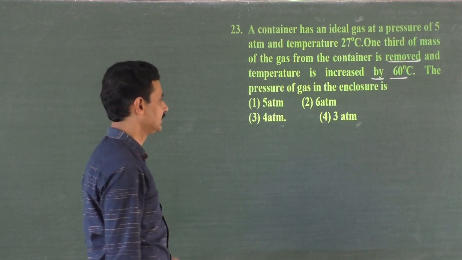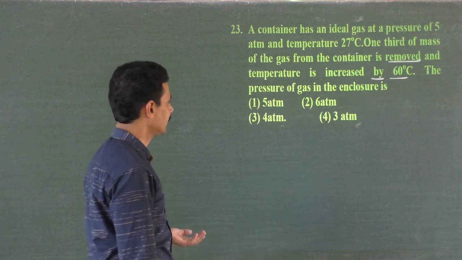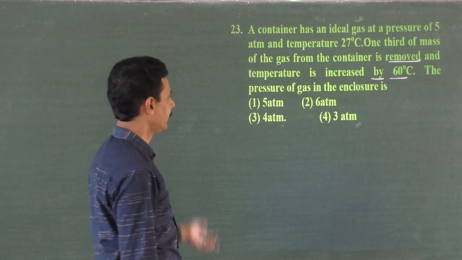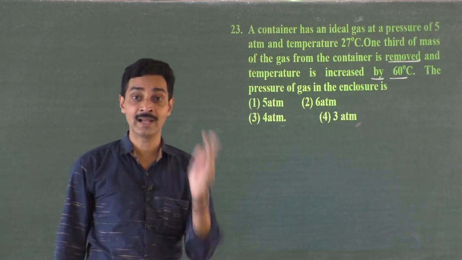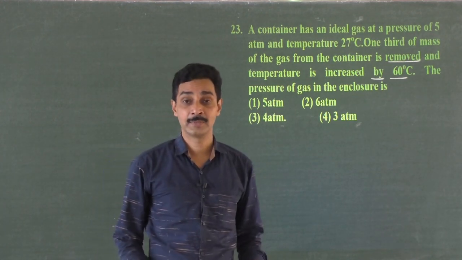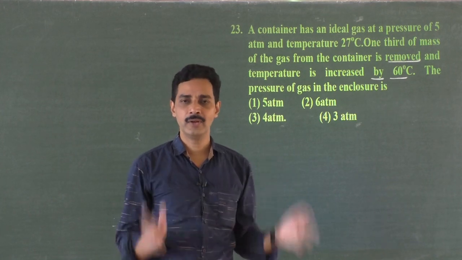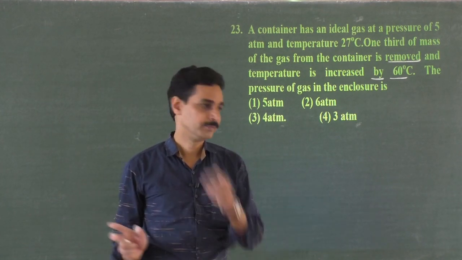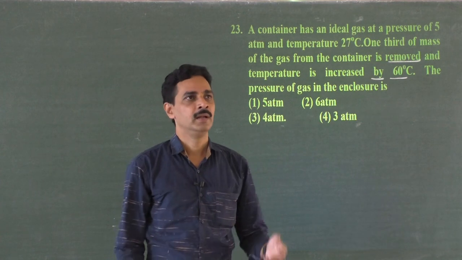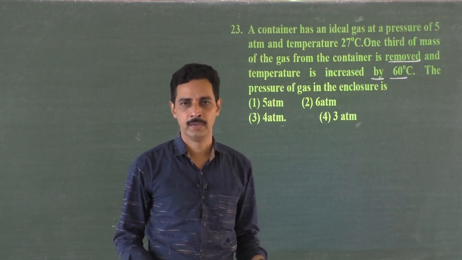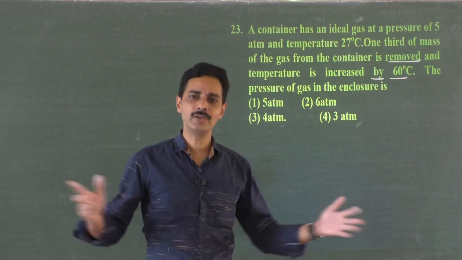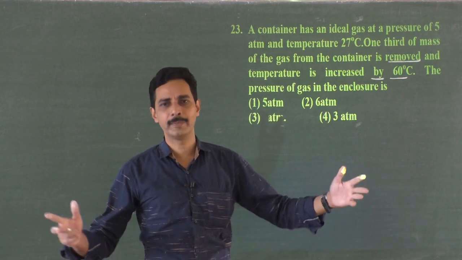The pressure of the gas in the enclosure is... Okay, so what are the variables? Pressure and temperature, not the volume. Everything is done in the container. You see, gas has a special property. It occupies the volume of the container. That's all. Whether you put some gas in the container, it occupies the full volume. And if you remove some gas, again it occupies the same volume, because the molecules go apart, that's all.